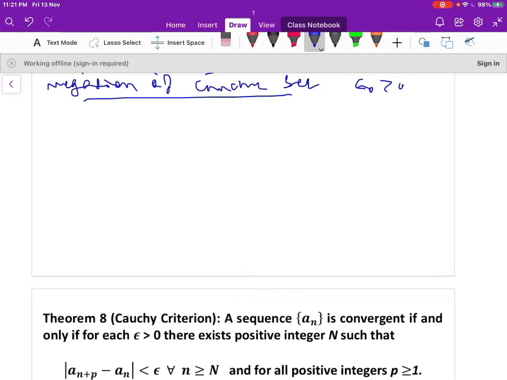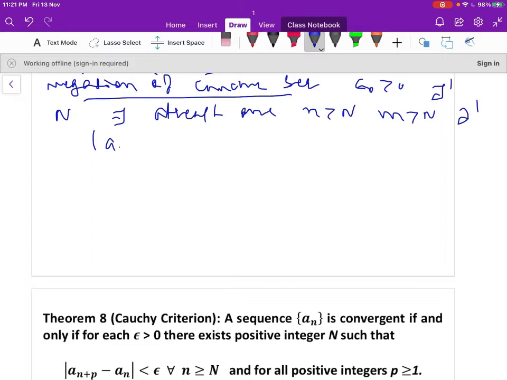There exists epsilon naught positive such that for every natural number N, there exists at least one n greater than N and m greater than N such that the distance |a_n − a_m| is greater than or equal to epsilon naught.